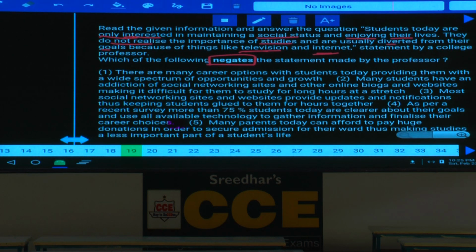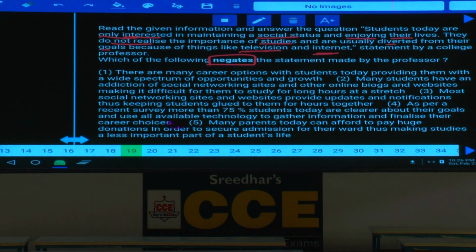Negating the statement by the professor means we need to identify a statement which is contradicting the professor's argument. What is the professor's argument here? They are not paying interest on studies, so now we need to prove they are paying interest on studies. And at the same time, they do not realize the importance of studies, so now we need to prove they have realized the importance of studies. Isn't it? This is how you can negate the statement.